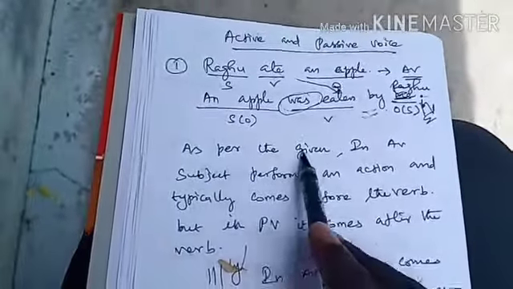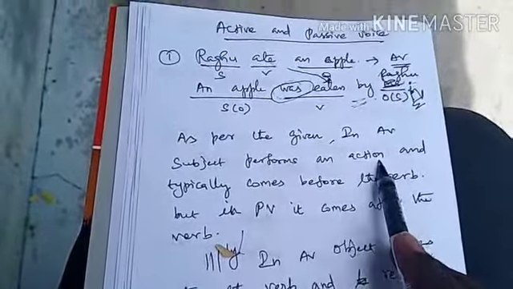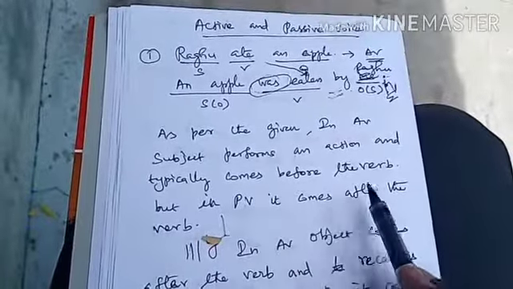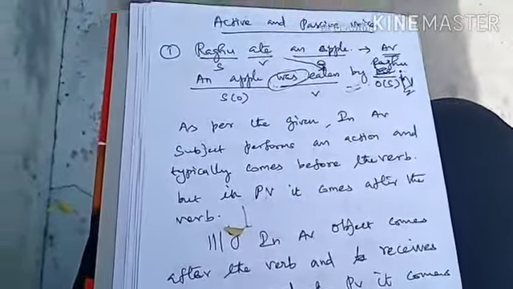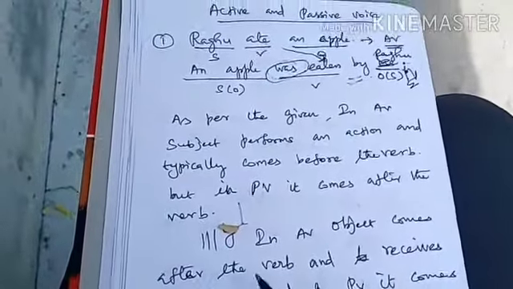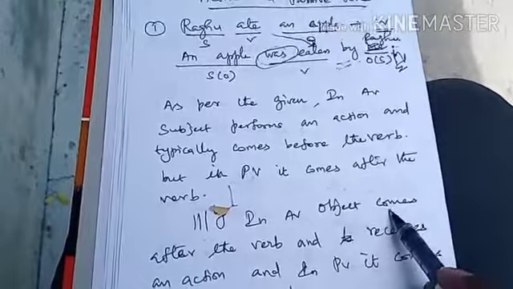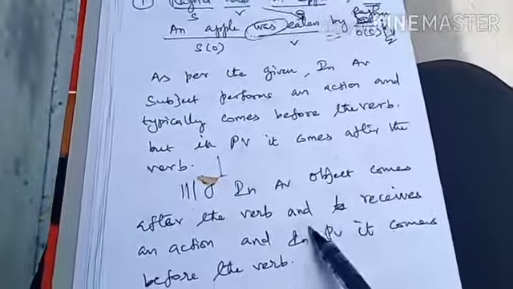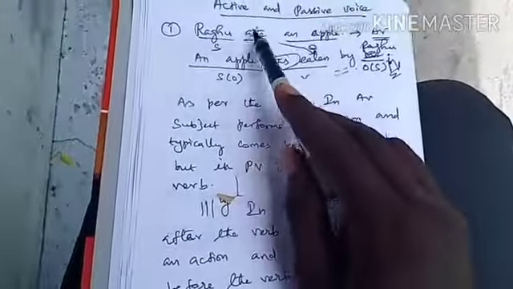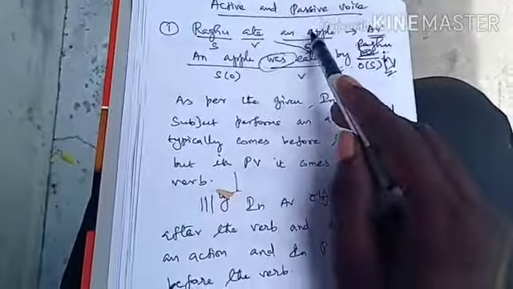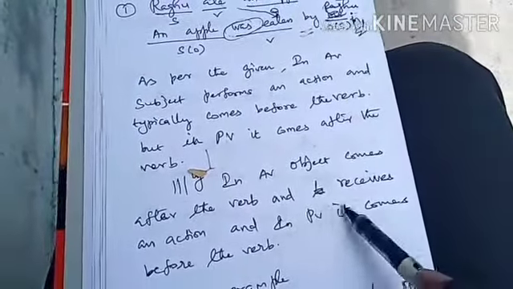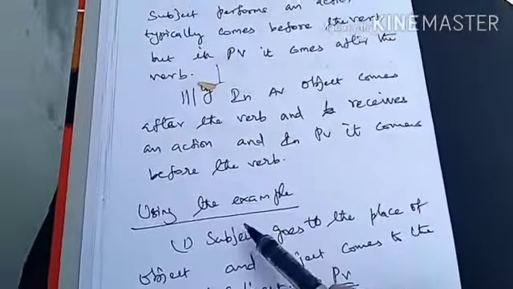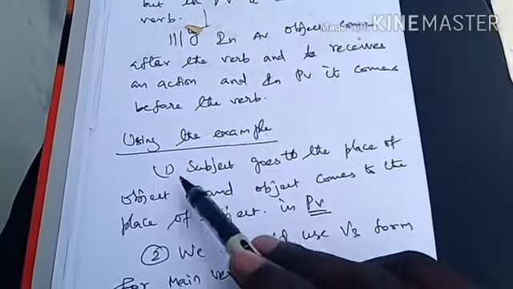See, as per given, in active voice, the subject performs an action. Already I explained, and typically it comes before the verb, but in passive voice it comes after the verb. Similarly, in active voice, the object comes after the verb and receives an action, because Raghu ate and it was received by an apple. So, in passive voice, it comes before the verb. See here, an apple comes before the verb. So, using this example, I am going to form 4 rules.